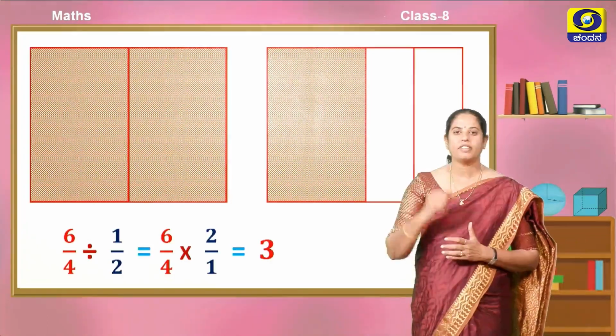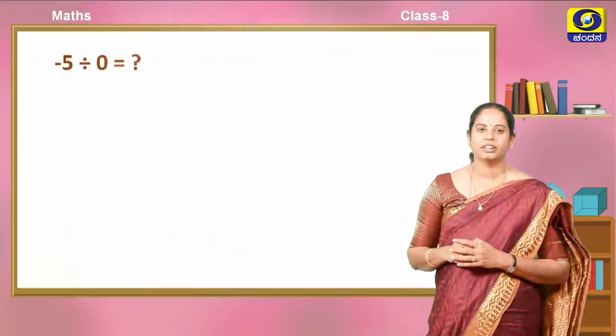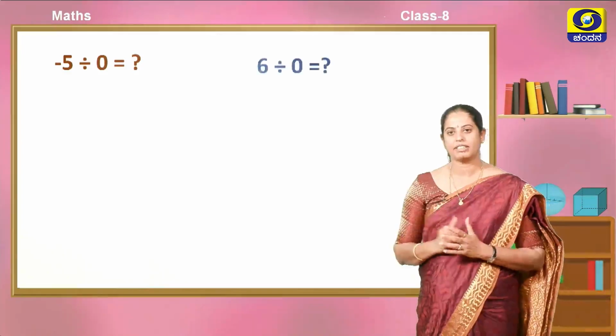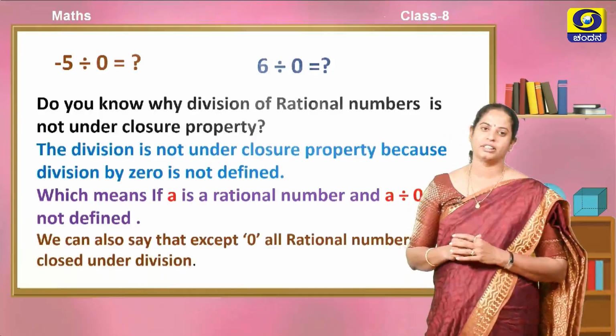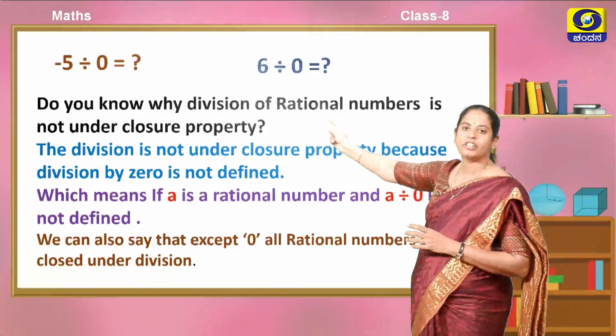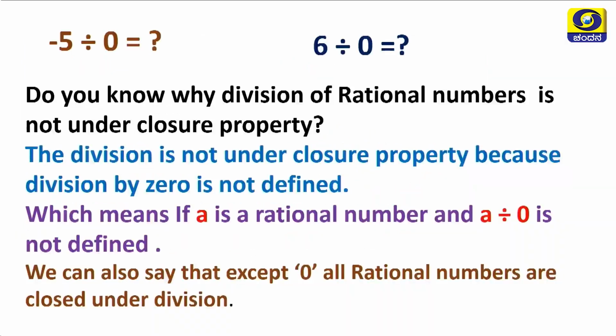But I will ask one question to you, children. Observe here: minus 5 divided by 0. What is the answer? 6 divided by 0. What is the answer? Do you know? The answer for these two we do not know. The result is not a rational number.